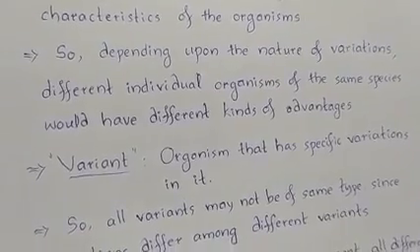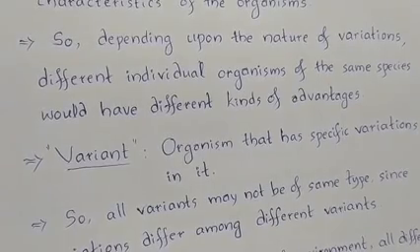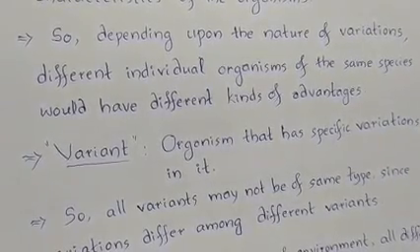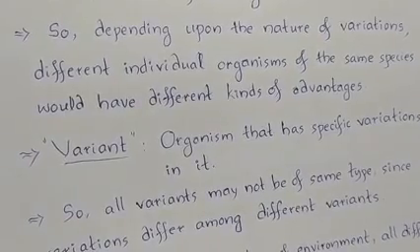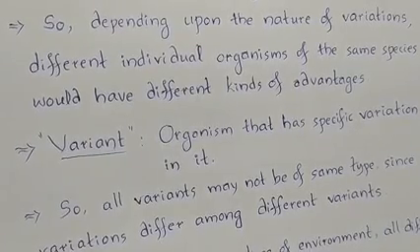So, depending upon the nature of variations, different individual organisms of the same species would have different kinds of advantages, right?